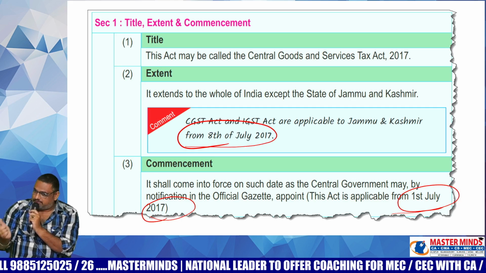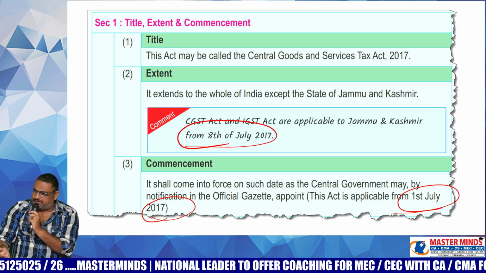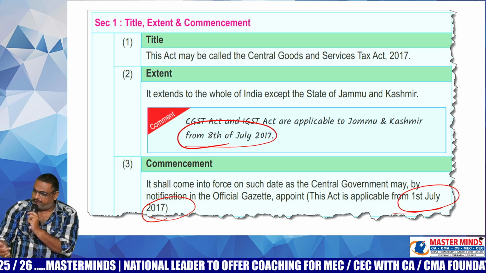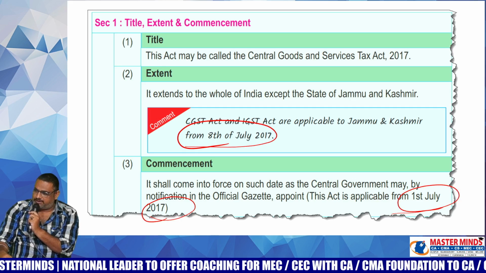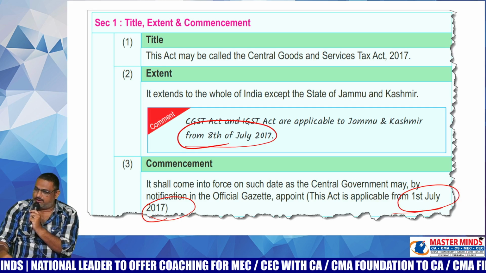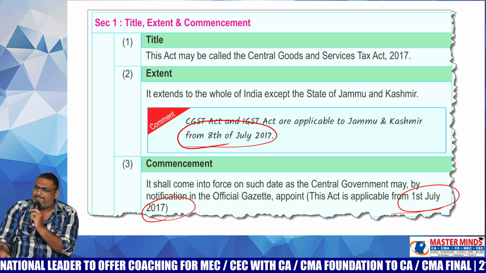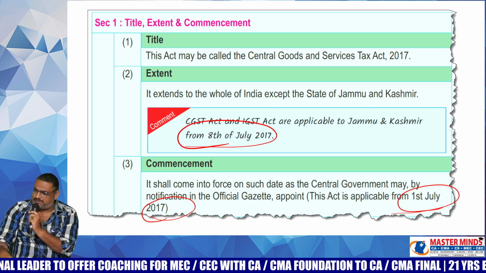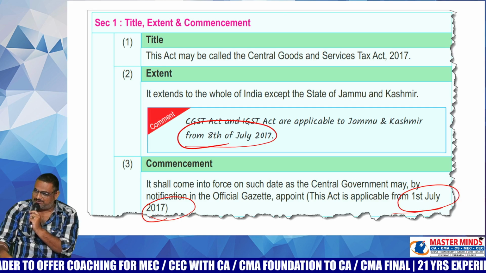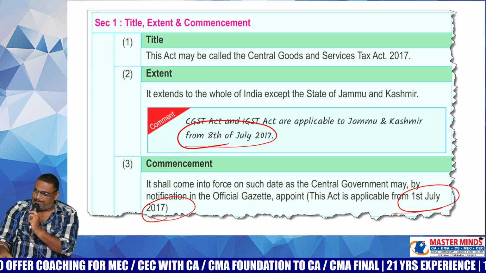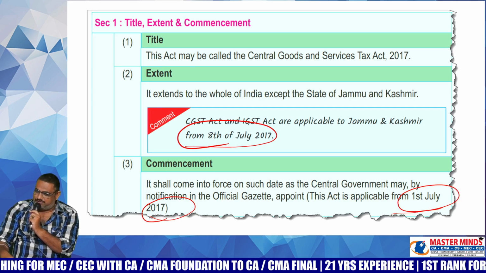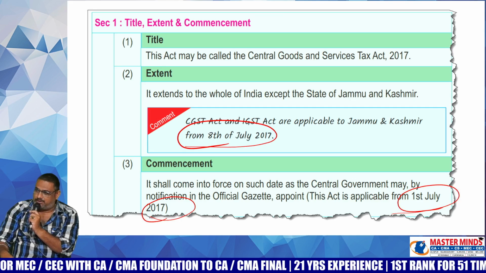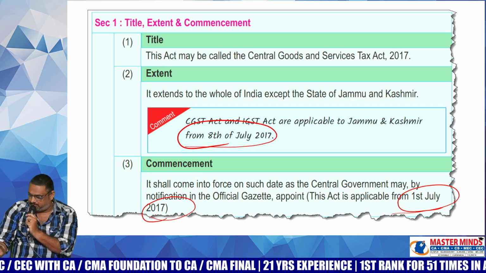If the Jammu and Kashmir Assembly gives its consent, the law is applicable to the whole of India, including Jammu and Kashmir. If it does not give its consent, then the law is applicable to the whole of India except Jammu and Kashmir. At that time, Article number 370 was there. That's why it was applicable from July 8th. But now this Article number 370 was abolished by the central government. It is no more there.